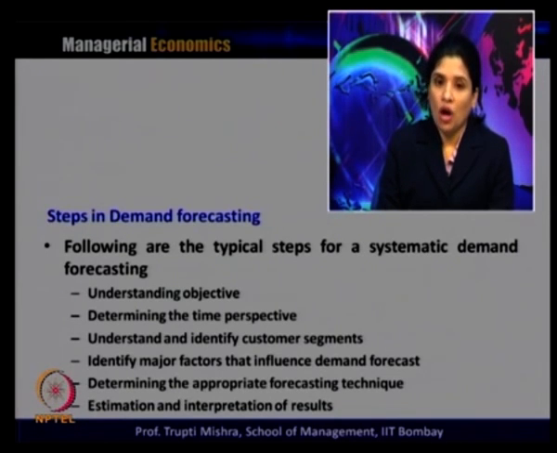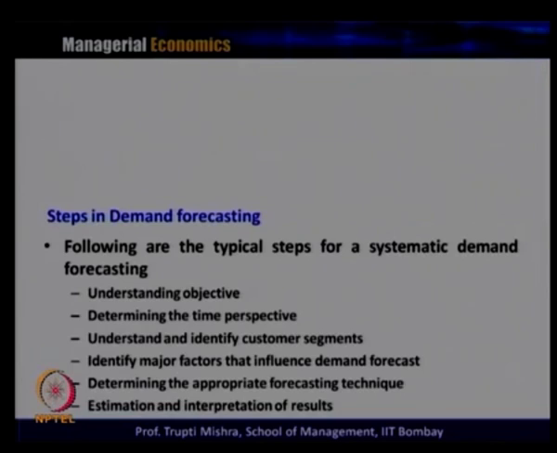What is the objective, for what is this forecasting being done? Whether to know the inventory, the demand, the time, the product, or whatever dimension they want to know. The first thing is to understand why the forecasting is being done.